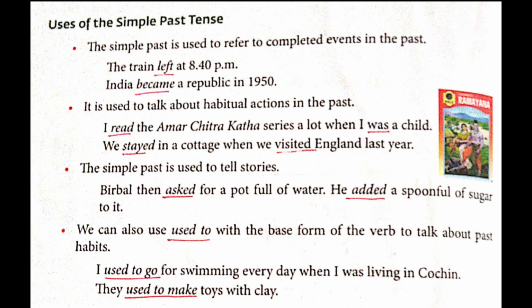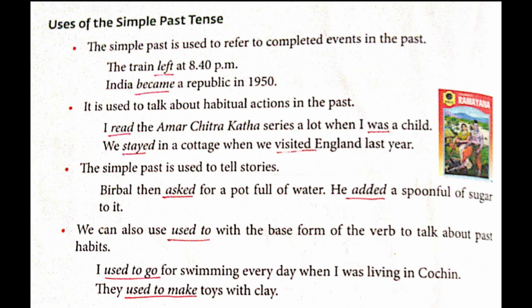First example, I used to go for swimming every day when I was living in Cochin. So here you have to underline used to go. Go is in what? Which form? It is in present tense, but you are using used. And to go is what? Infinitive. So go is what, students? It is verb 1. But when you are using with used to, you'll use V1. Why? Because used is a past tense.